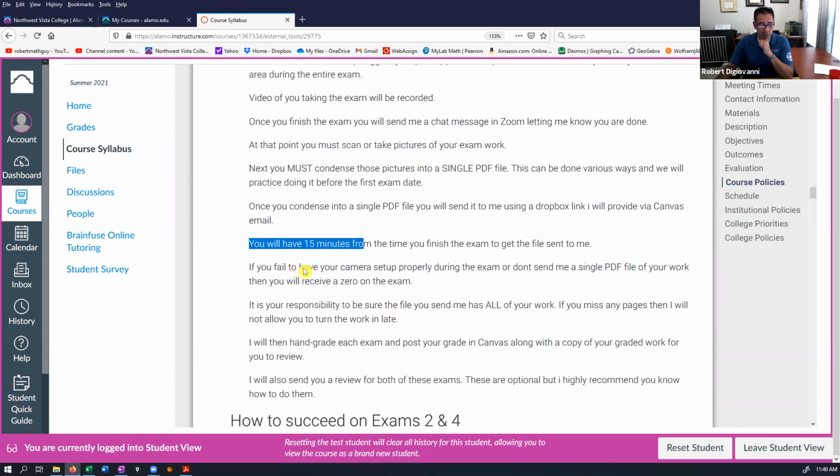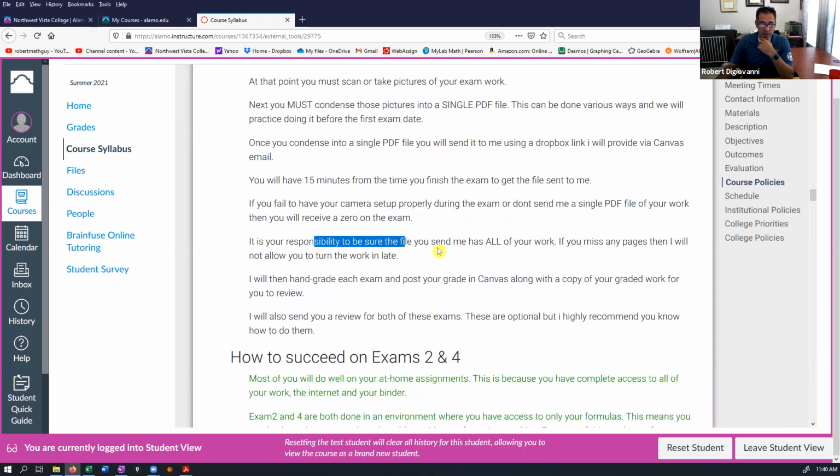If you don't set up your camera properly during the exam, or you don't send me a single PDF file, then you'll receive a 0 on the exam. And that's it. If you can't follow those instructions, in fairness to all students, you must get a 0 on the test. So it's your responsibility to make sure that you've sent me all of your work. If there's missing pages, that's on you, not me.